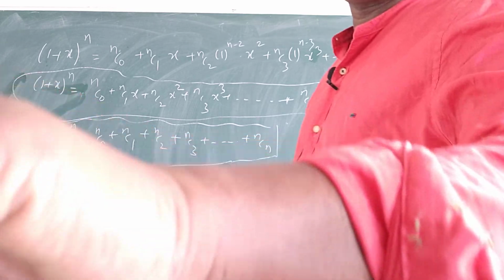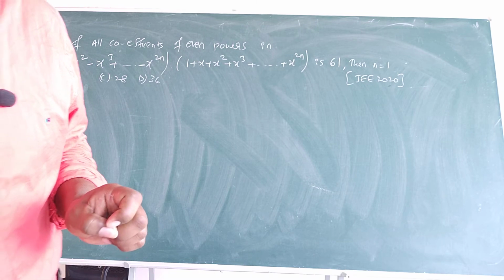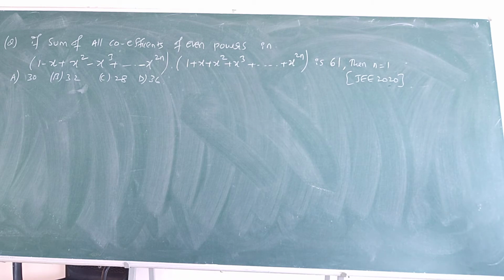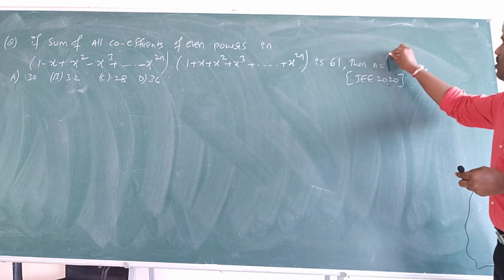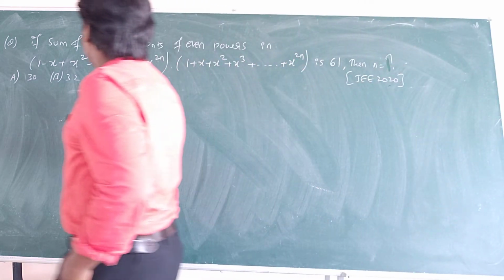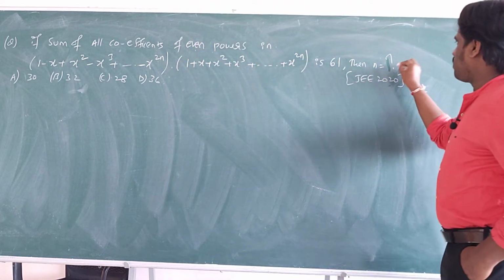We will do a 2020 question now. See here, this is the question which was asked in JEE Mains 2020. Okay, let's discuss. The question says that the sum of all coefficients of even powers in this product is 61. Then what is the value of n?